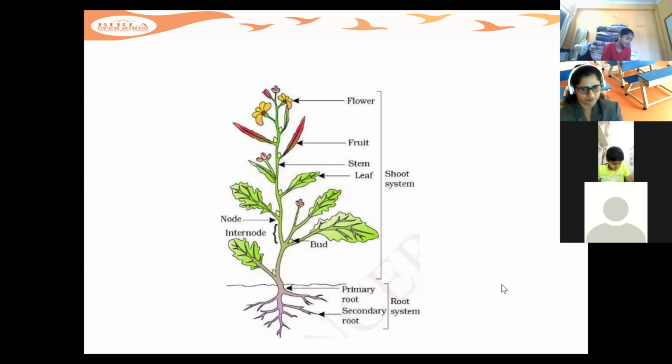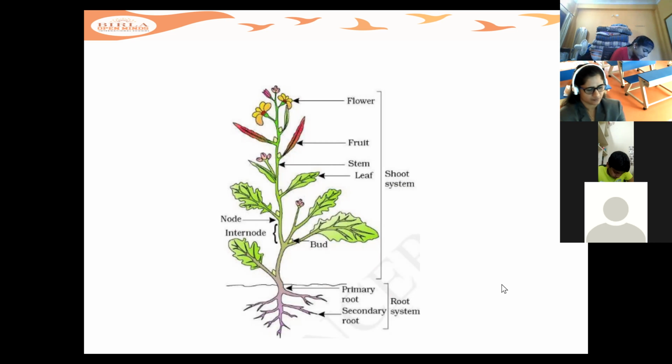Flowers. A flower is the reproductive part of the plant. Flowers vary in shape, size, and color. They are generally attractive, colorful, and scented.